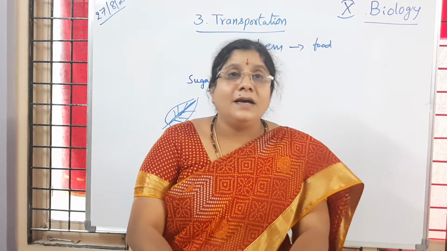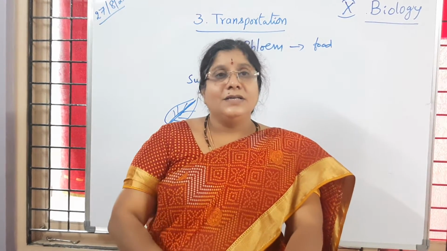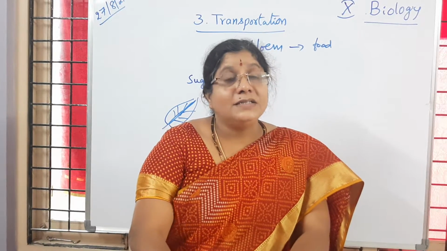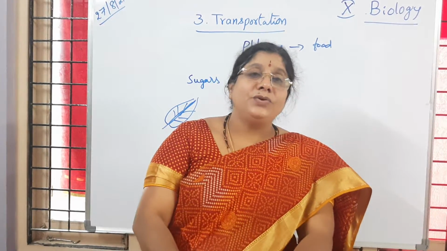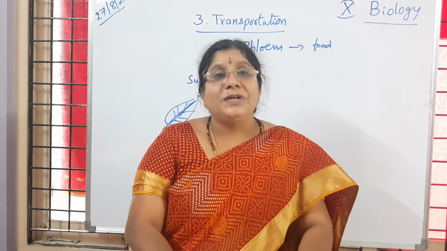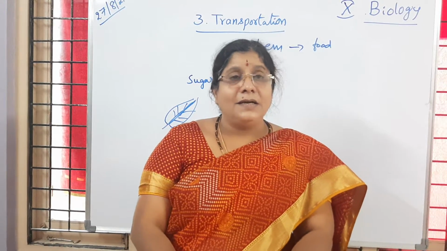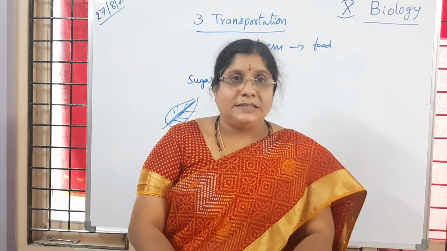So how can we know that phloem is helping in transporting food? How can we study exactly that phloem is the one performing the activity of transporting food material? So biologists conducted experiments on aphids. Is it clear to you?